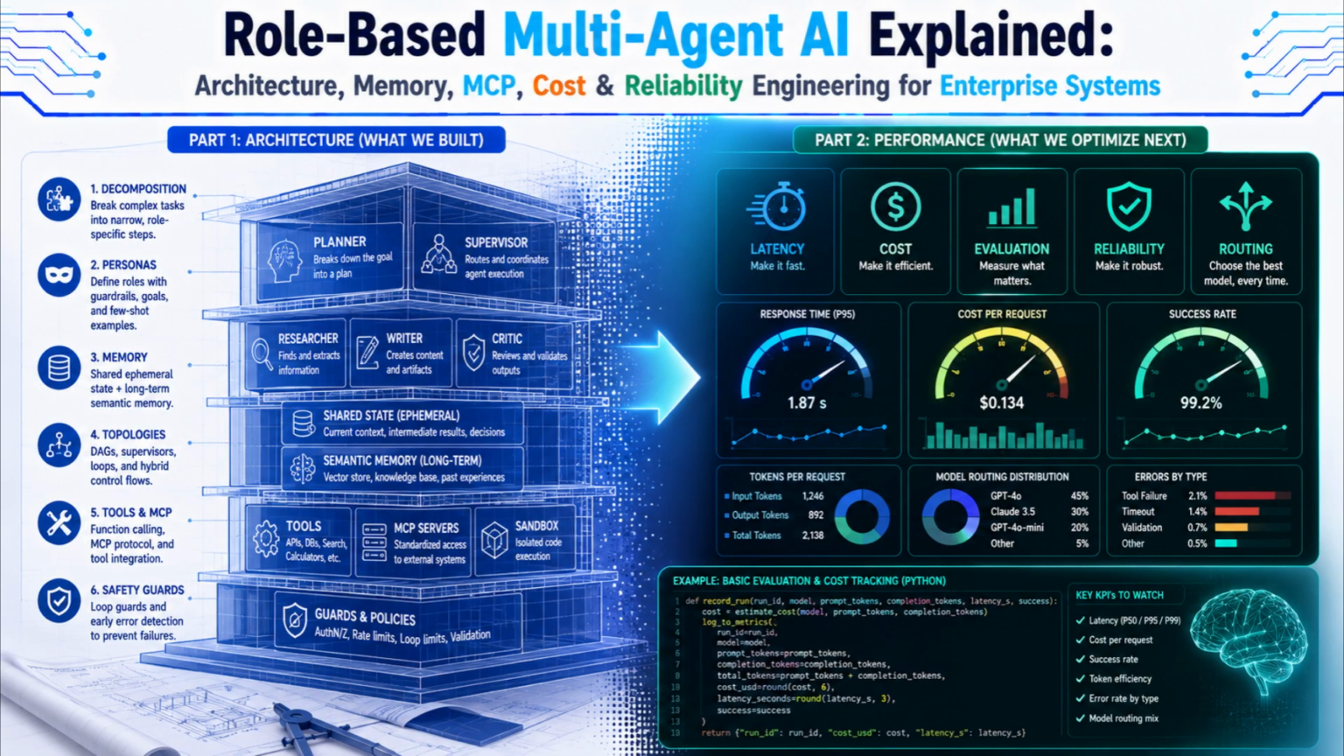Let's pause and take stock. We've built the full architectural picture. Decomposing a task into narrow roles, engineering each role's persona with guardrails and few-shot examples, giving the team shared ephemeral state and long-term semantic memory, choosing a control flow topology from DAGs to supervisors to cyclical loops, connecting agents to real tools through function calling, MCP, and sandboxed execution, and finally guarding against infinite loops and cascading errors. A system built this way will produce correct, well-reasoned output.